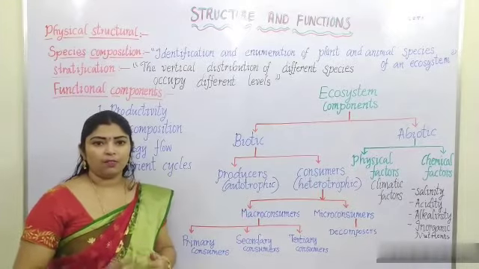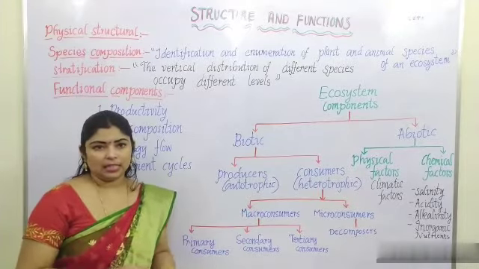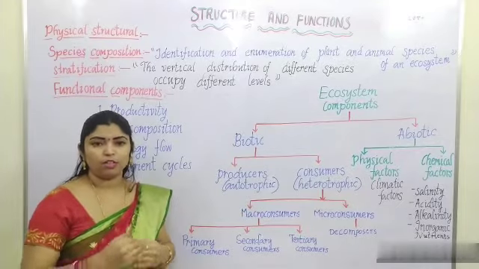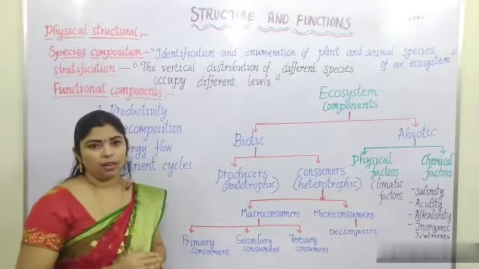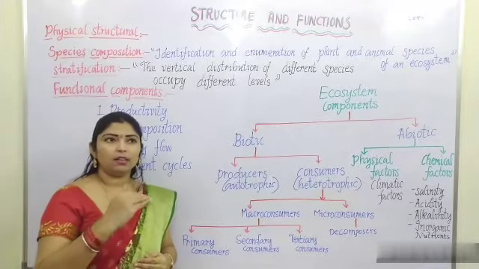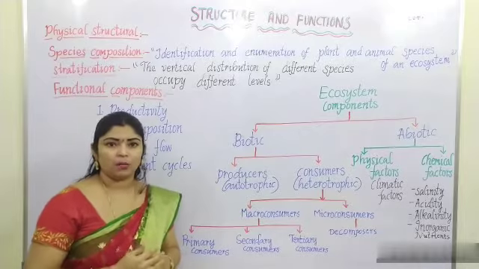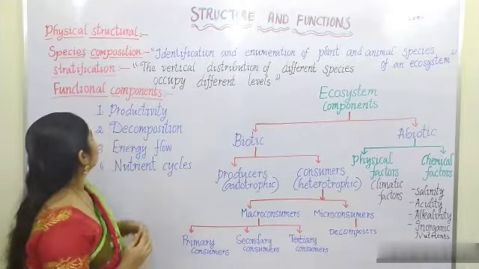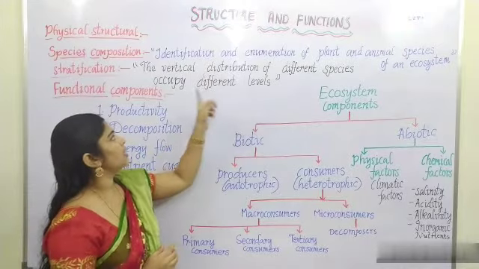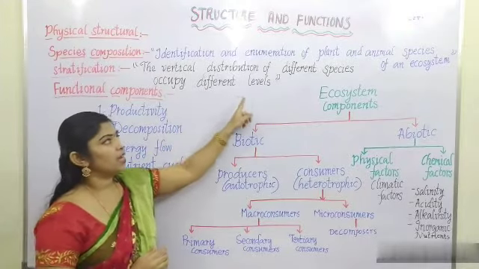One organism eats another, and like that the trophic levels will be there. The organisms will be distributed in the form of trophic levels. That is known as stratification, the vertical distribution of different species occupying different levels.